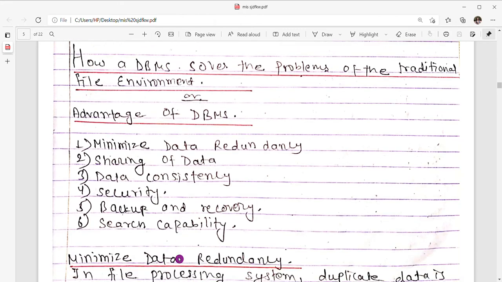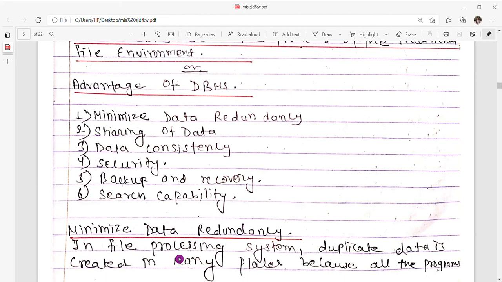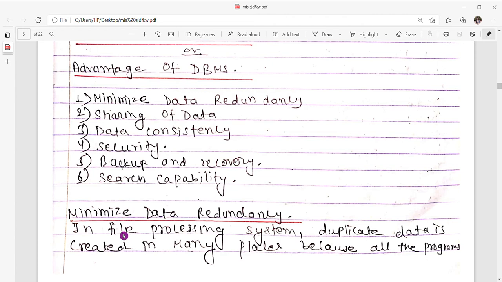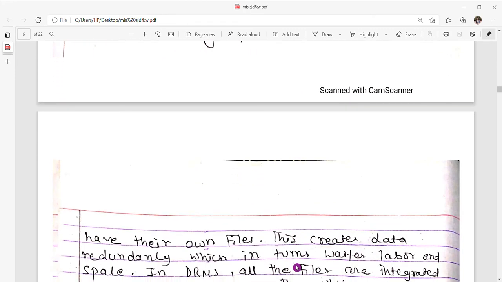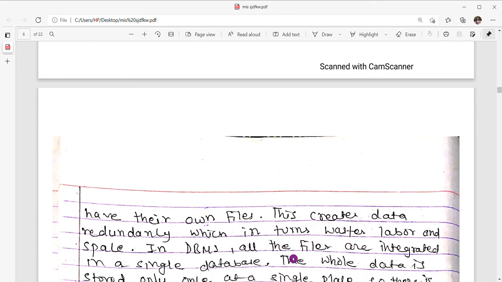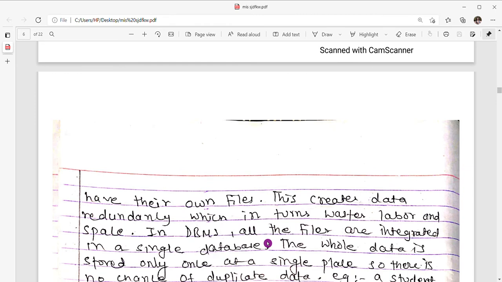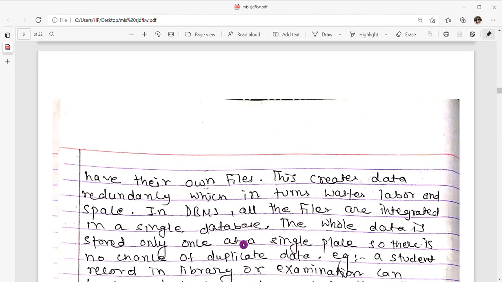Sixth one is search capability. So coming from the first one, minimize data redundancy. In file processing system, duplicate data is created in many places because all the programs have their own files. This created data redundancy, which in turn wastes labor and space. In DBMS, all the files are integrated in a single database.